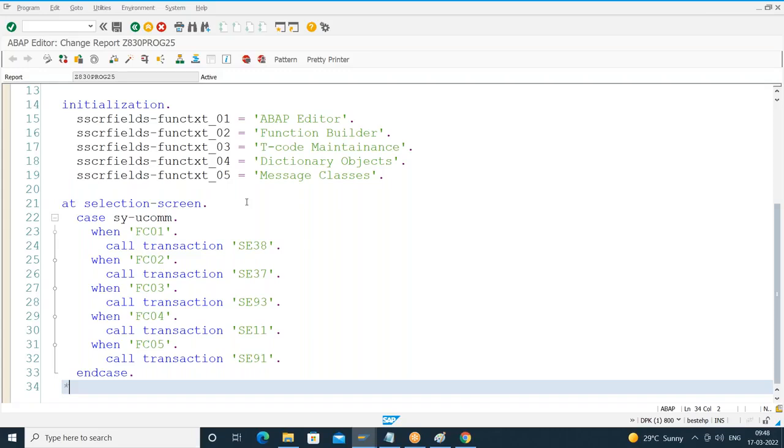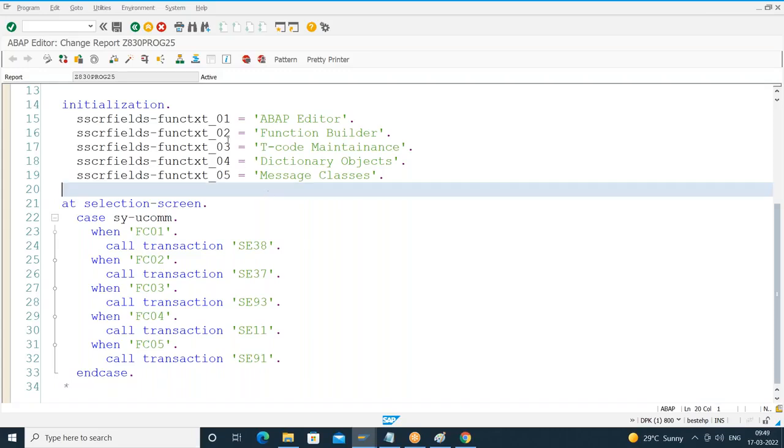After one month, we should not think about events, selection screen, subroutines, include structures, internal tables. We should not focus on those things at that stage. We have to focus on something different: consolidating all these concepts together and depicting a project as a real-time scenario.